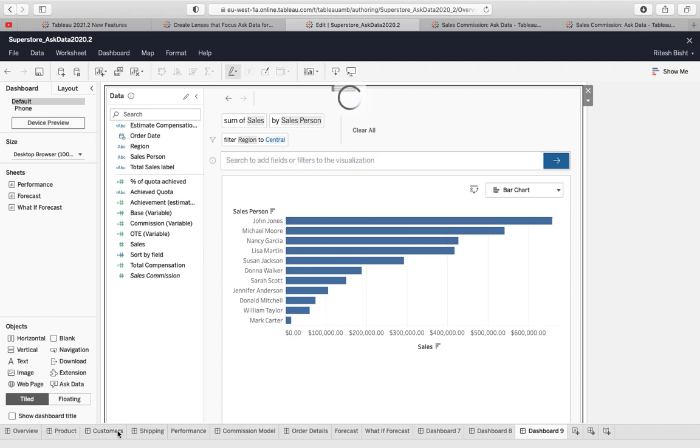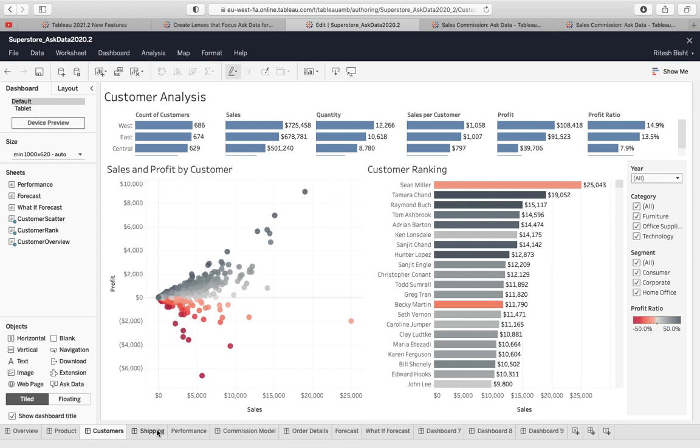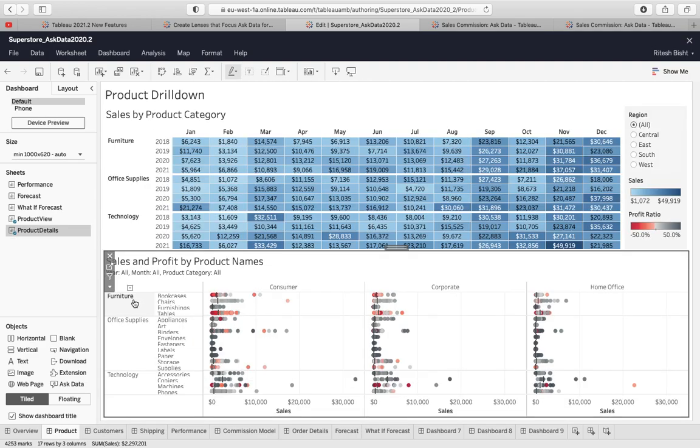Now I'll go to the customer side and I can see within this customer's dashboard, or product, let me go to the product. So I can see this is sales and profit by product names, and there is one outlier sort of thing.